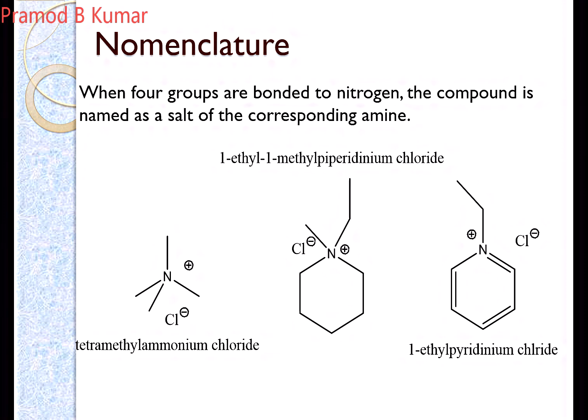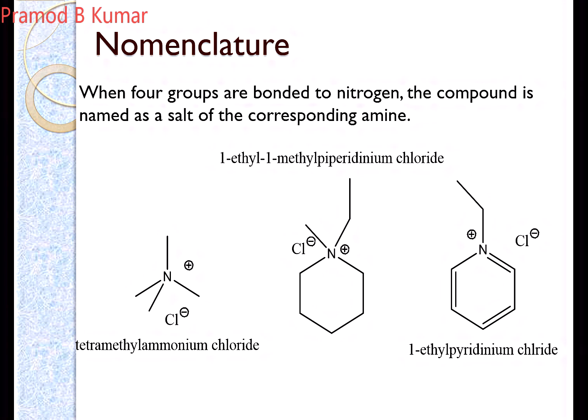So there is something called quaternary ammonium compounds. They are known as quaternary ammonium, where the lone pair of electrons present in the amino group forms a bond with another compound, like hydrogen chloride and acids, methyl chloride or alkyl halides. So they are known as quaternary ammonium salts, which form a quaternary bond where the lone pair of electrons is involved in the bond formation. They are basically the salts of the corresponding amine.